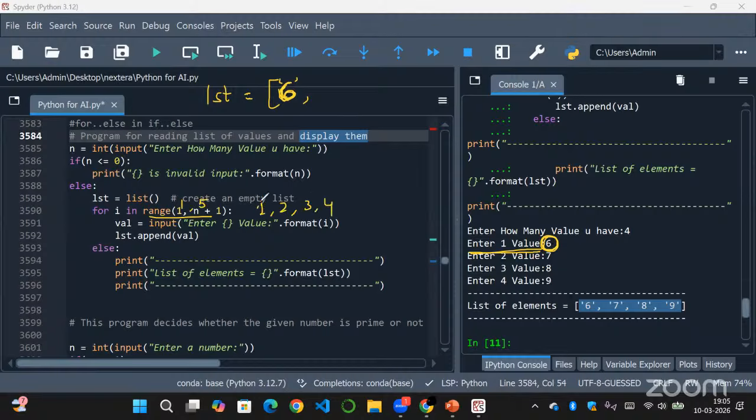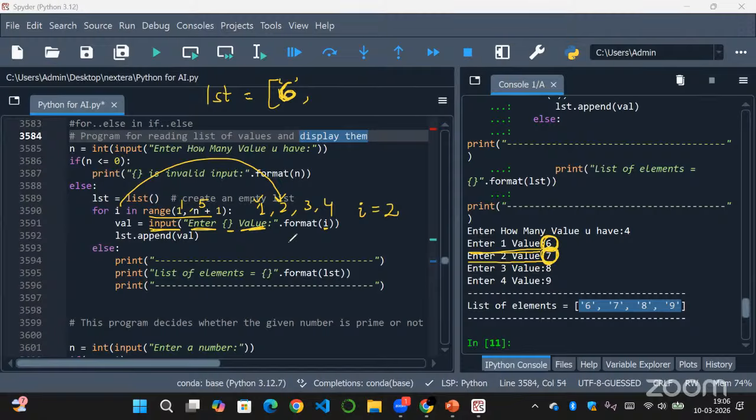So the first value is done, right? Now our i will represent 2. So now i equals 2. That is why the input prompt will be given as enter 2 value, that is the second value to enter. So enter 2 value will be printed and the user will give an input. I have given 7 here.